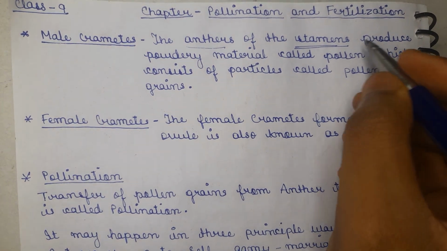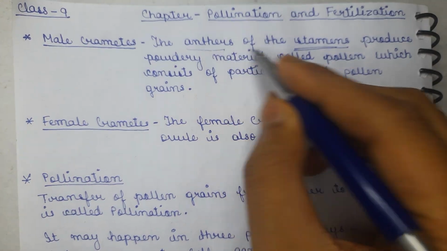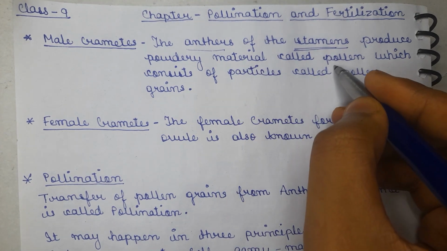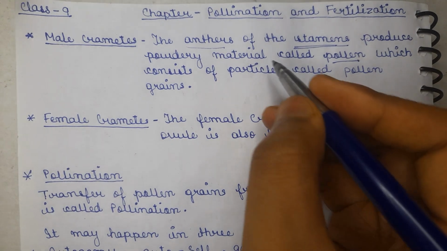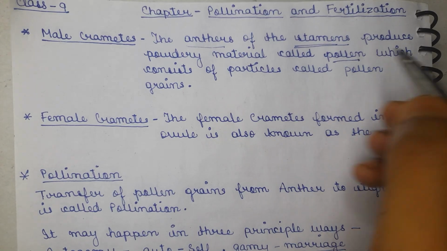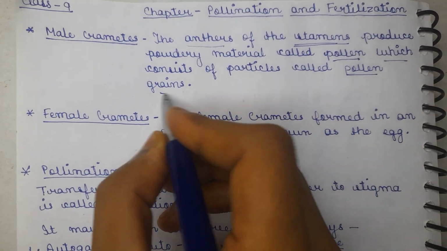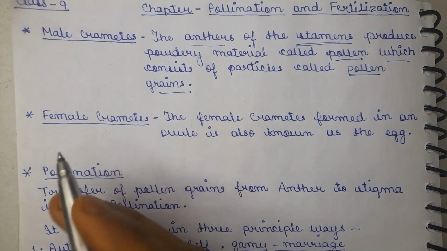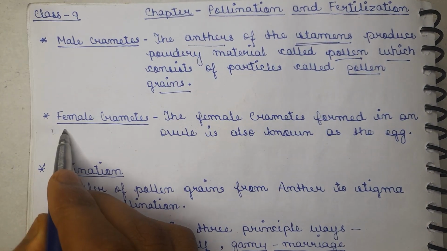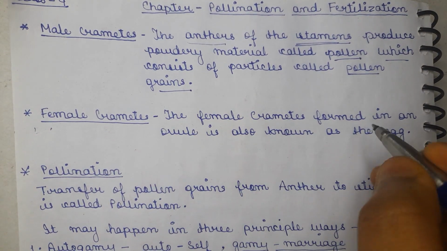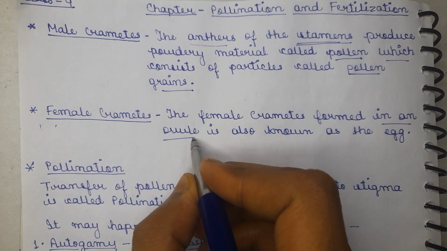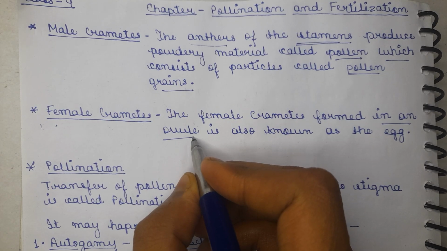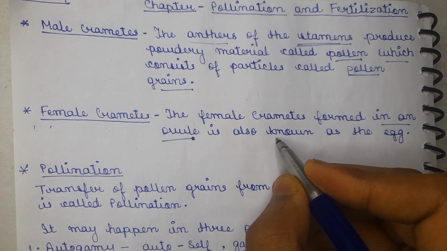Now these male gametes, or we can also say the anther of the stamen, produce a powdery material called the pollen. The powdery material stored there is known by the name pollen, and it consists of particles called pollen grains. So this was the male gametes. Now the other important thing responsible for the pollination is the female gametes. These female gametes are basically formed in an ovule of a flower. Basically the ovule is present inside the female reproductive part of the flower, and it is also known by the name of the egg.